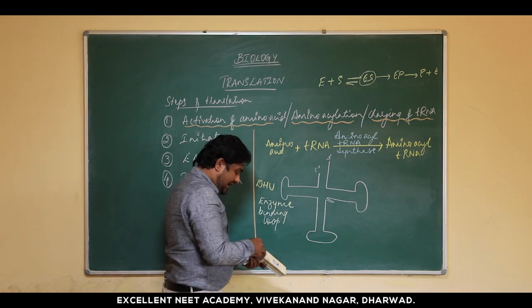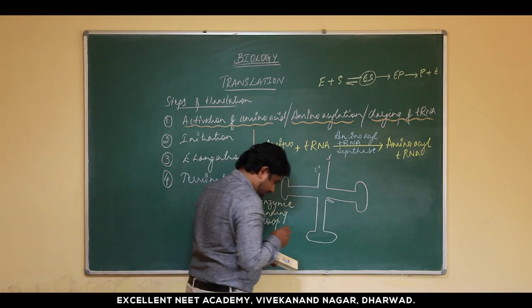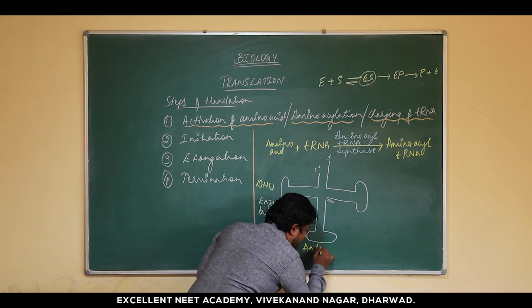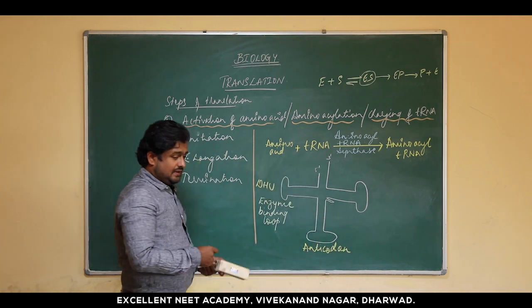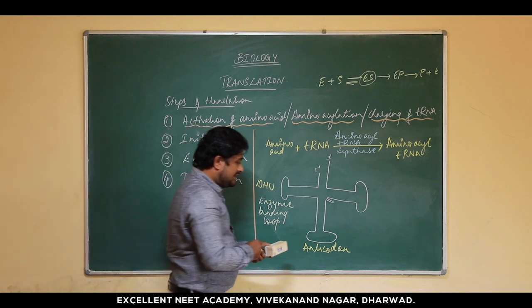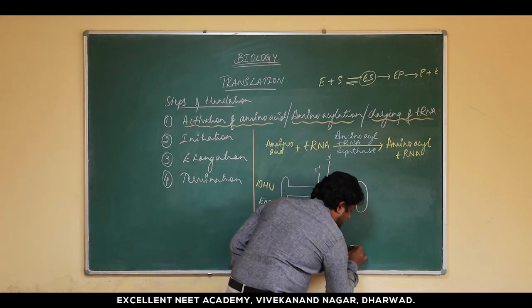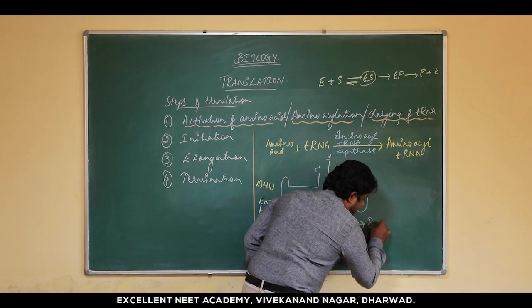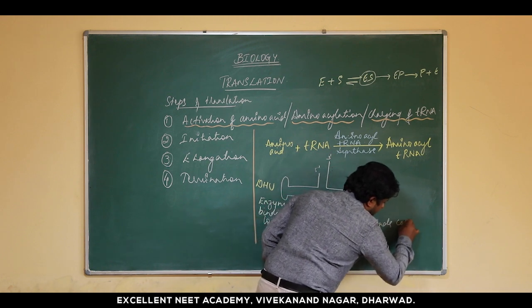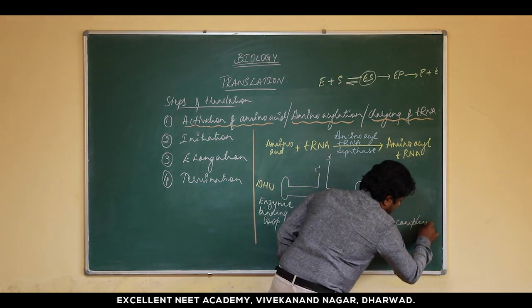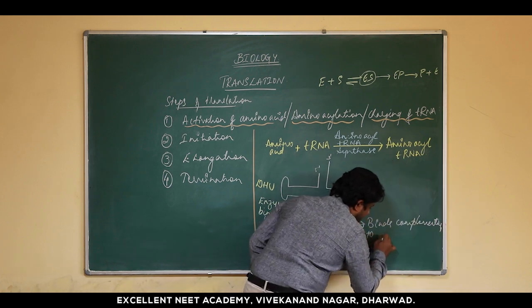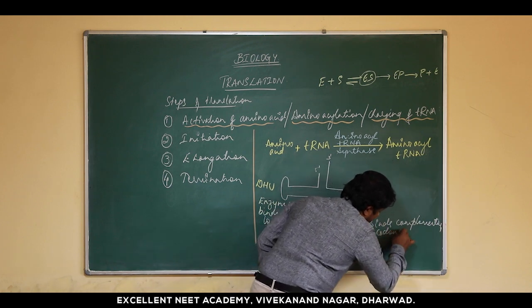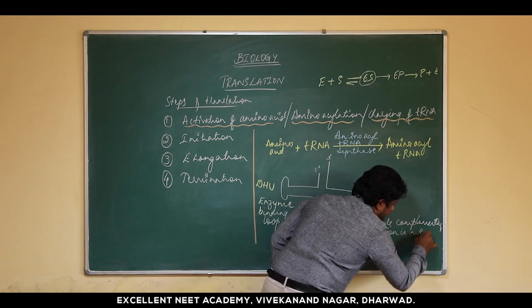So you have the next arm, that is the anticodon arm. This arm binds complementary to the codon in mRNA.